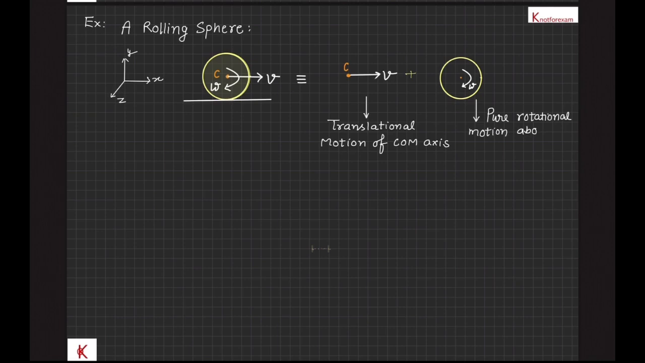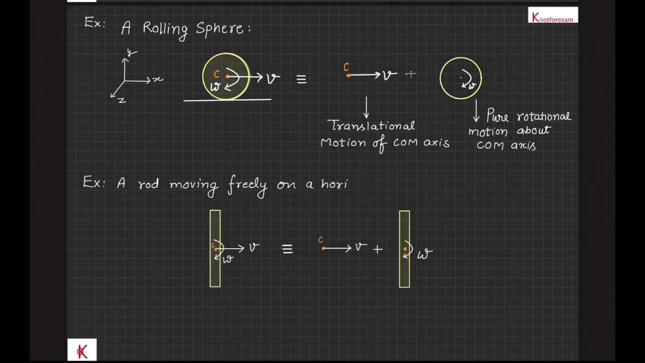Let's see another example of a rod freely moving on a horizontal floor. Motion is in the horizontal plane, so angular velocity will be in the vertical direction, and the motion can be analyzed easily as a combination of pure translation motion of the center of mass and pure rotational motion about the center of mass.